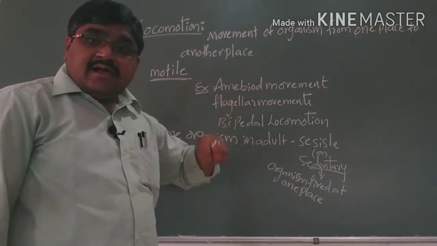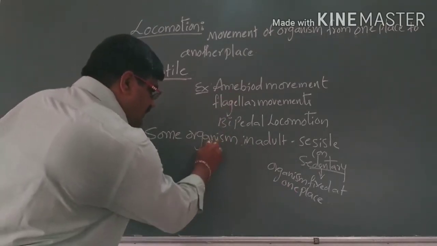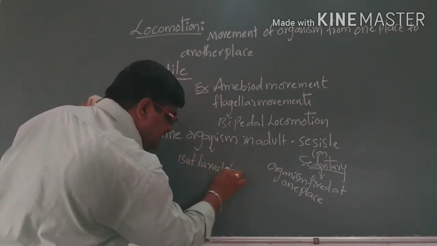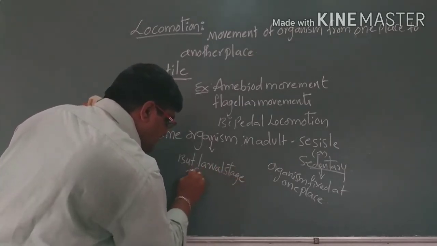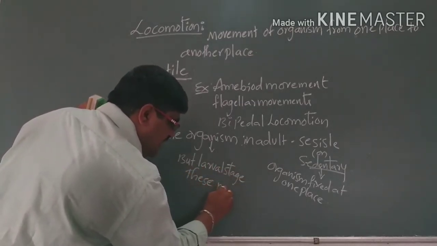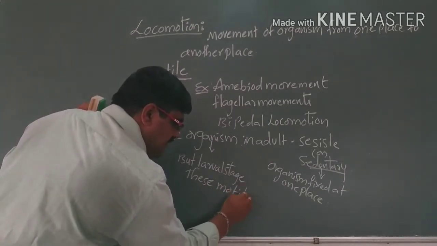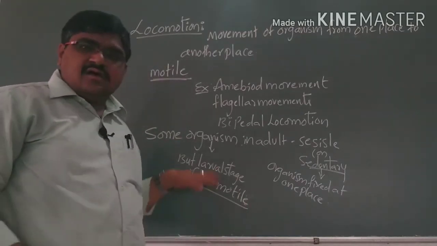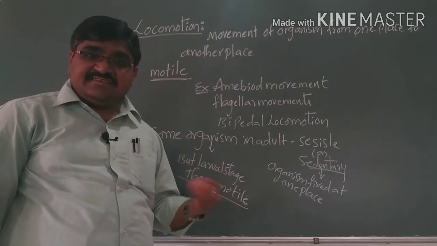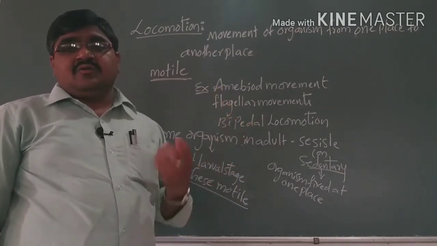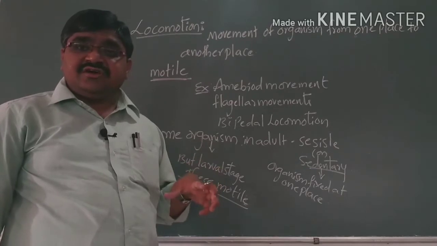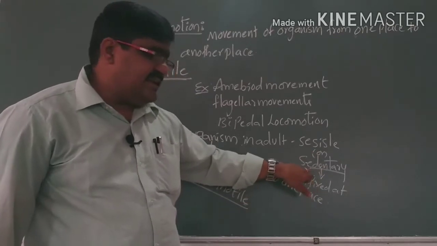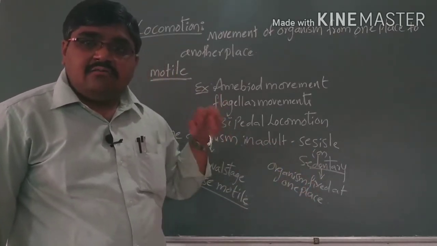But in larval stages, these are motile in nature. That means at one stage they are motile, either in larval stages or in adult stages. Some organisms in adults are fixed at one position, so in such a condition we can call them sessile, or we can use the word sedentary. Sedentary means they are fixed at one position, like plants.